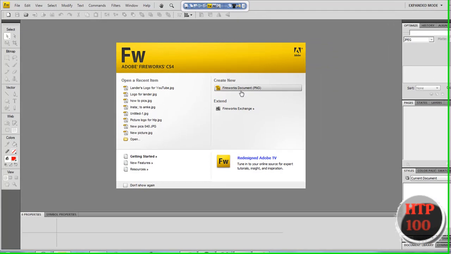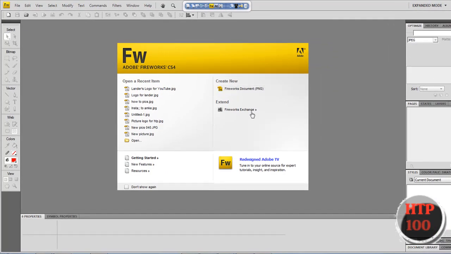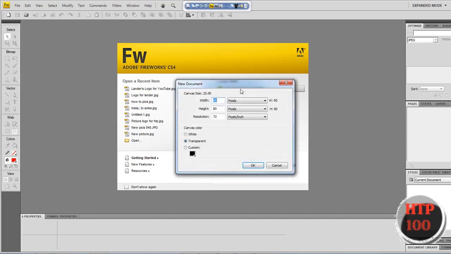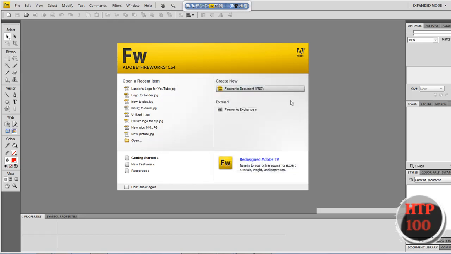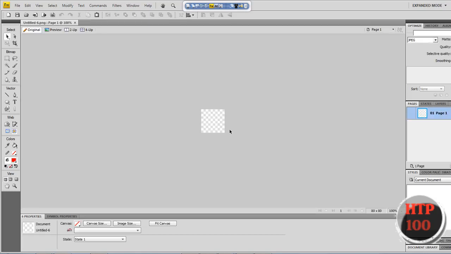Today's tutorial is how to make a logo picture, a YouTube picture like VvCompHelp. First, go to Adobe Fireworks CS4 or CS3. Press create new Fireworks document PNG. Name it 80 by 80 and make it transparent. Then hold Ctrl and plus, and press delete or backspace.